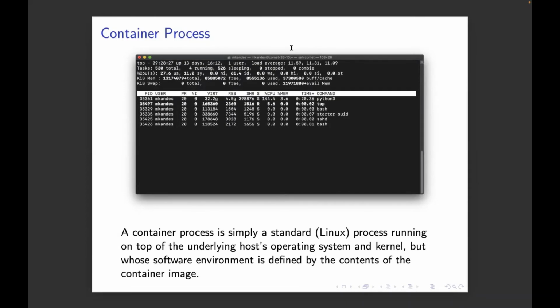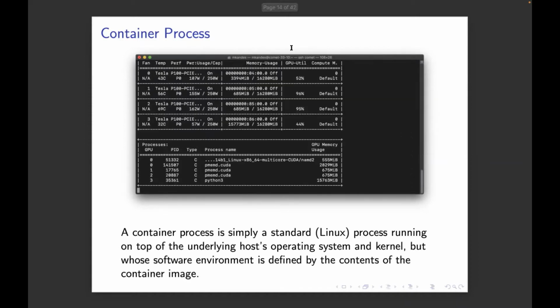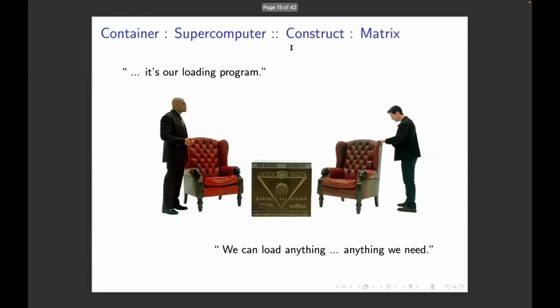So the snapshots here are just showing what looks like a standard Linux Python process. In this case, I think it was a TensorFlow GPU example. So you can see there's a Python process that's just running on the GPU. That's all these snapshots are supposed to show.